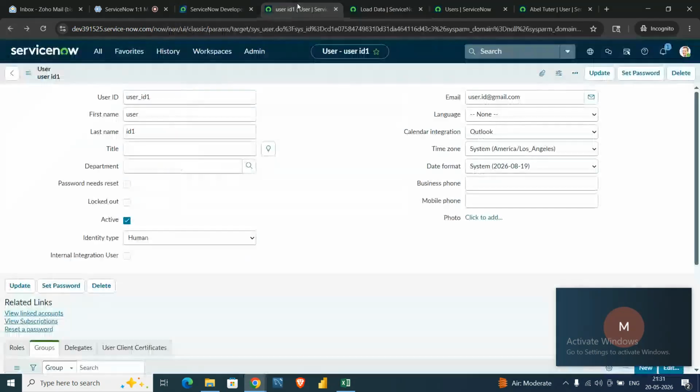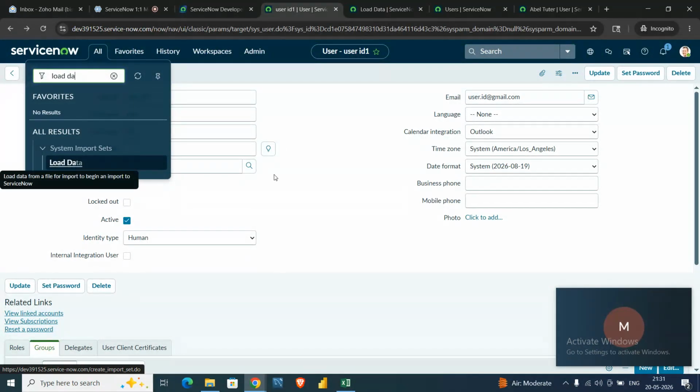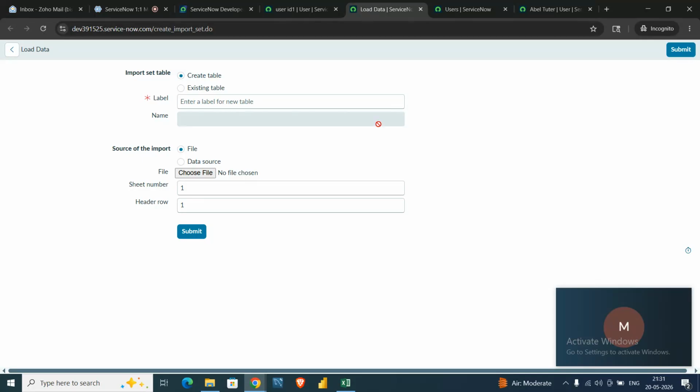Similarly, if you have a mouse, a left click opens it in the same tab, and if you press the scroll button, it will open in a new tab. These are small tiny things a developer should know when working on ServiceNow, as they make a developer's life easier.